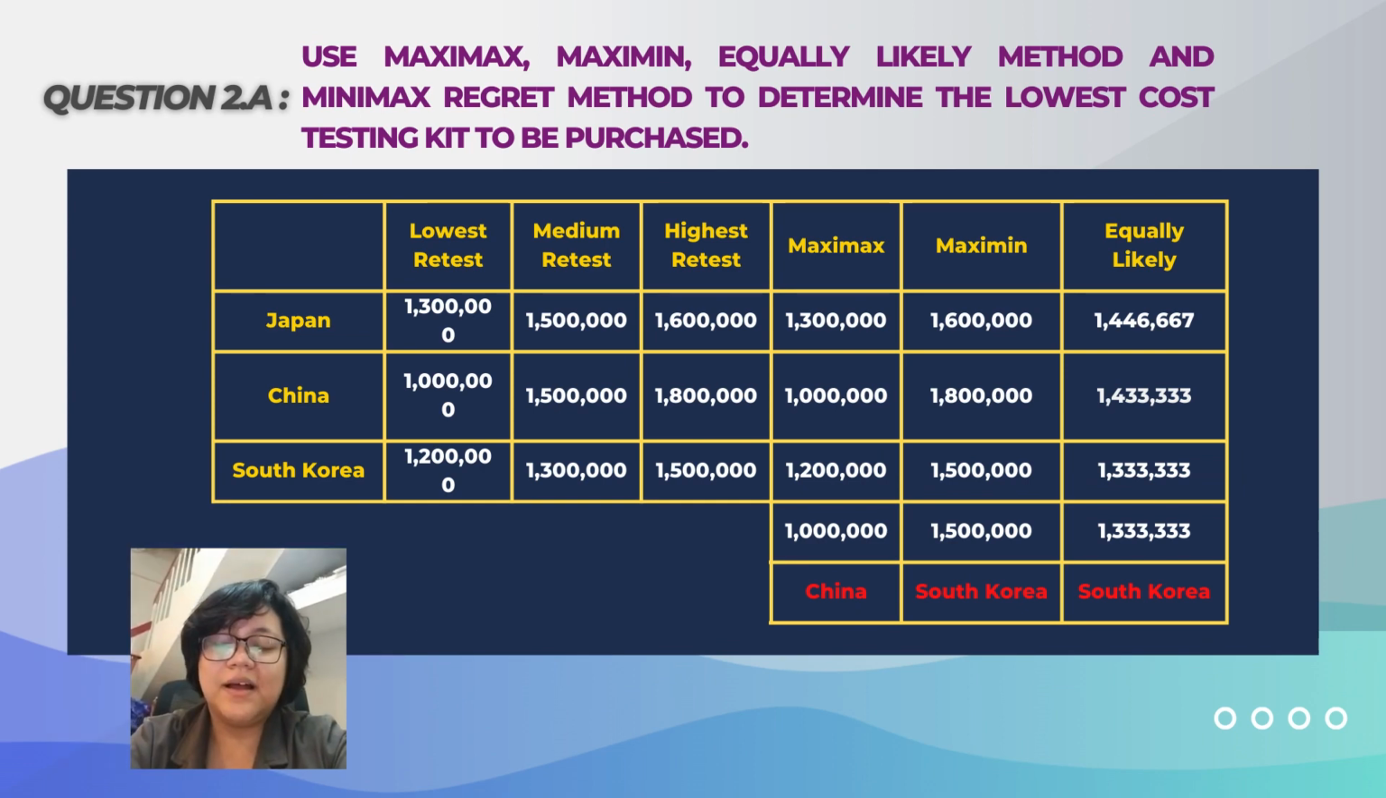So for my part, I'll be talking about question 2A and 2B. For question 2A, the question asks us to use maximax, maximin, equally likely, and minimax regret methods to determine the lowest cost testing kit to be purchased.